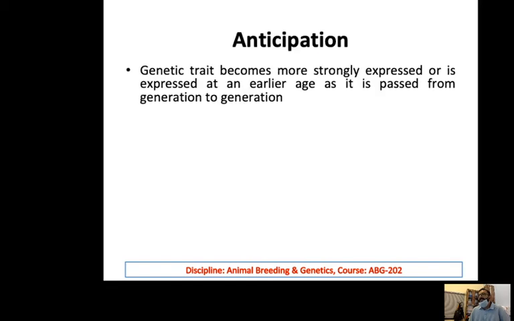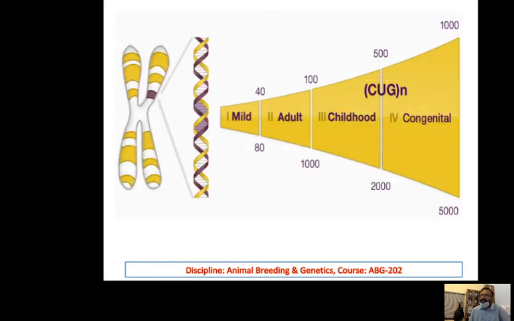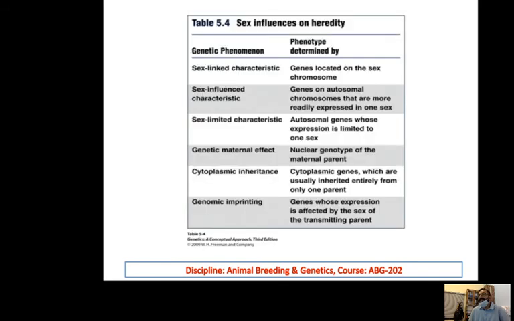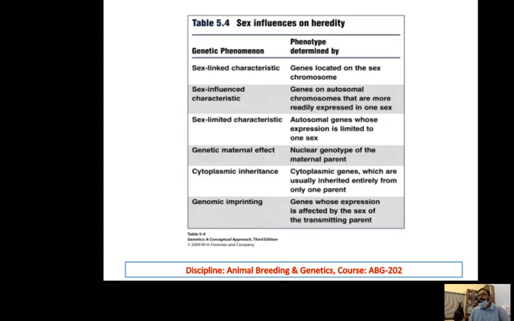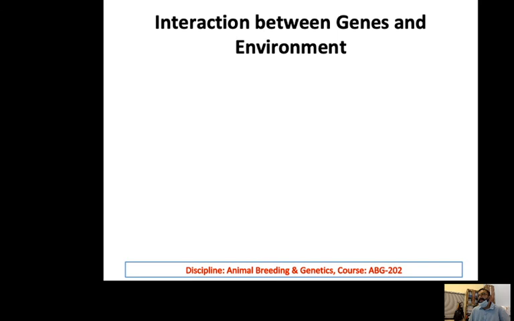Anticipation: a genetic trait becomes more strongly expressed or expressed at an earlier age as it is passed from generation to generation. This is anticipation. So with the passage of the generations, it expresses earlier. That's it. Here is the summary of beyond Mendelism: sex linked, sex influenced, sex limited, genetic maternal effect, cytoplasmic effect, genomic imprinting, etc. Then there is the genetic environmental interaction.